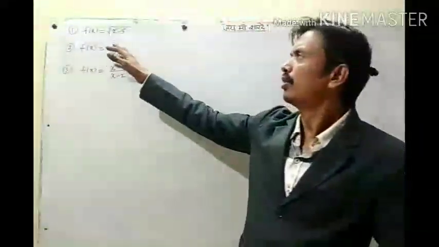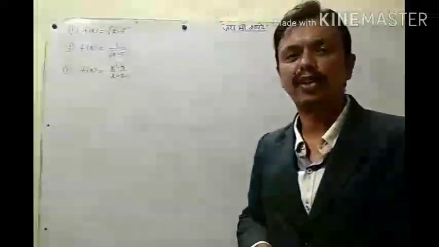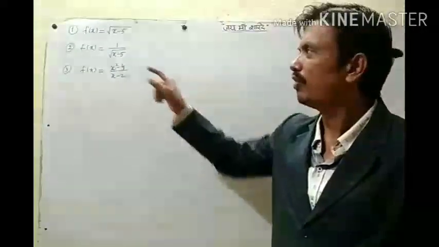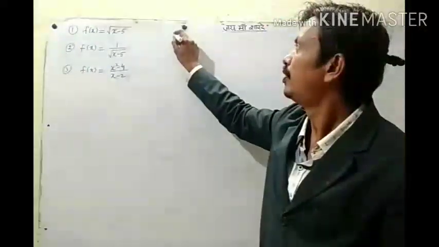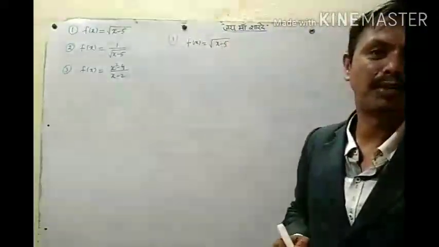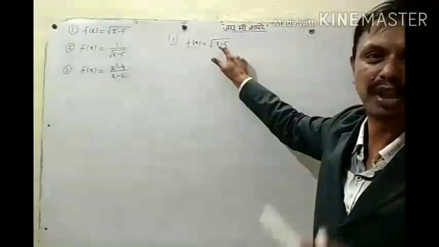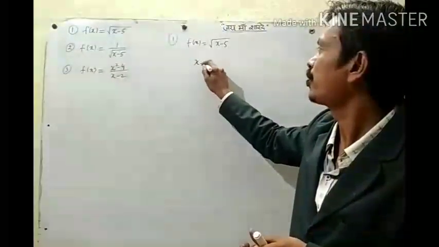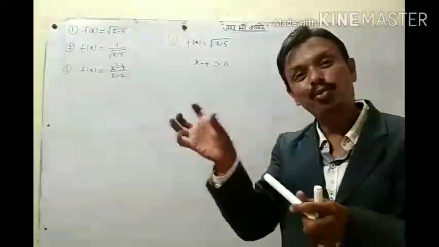Now we find the domain of these functions. Domain of root x minus 5. What is the domain of root x minus 5? Okay? So first thing, we have one root function. So this x minus 5, if you see, x minus 5 should not be negative. x minus 5 cannot be negative. If it is negative, then the root of a negative number does not exist. Okay? So x minus 5 should be more than 0.